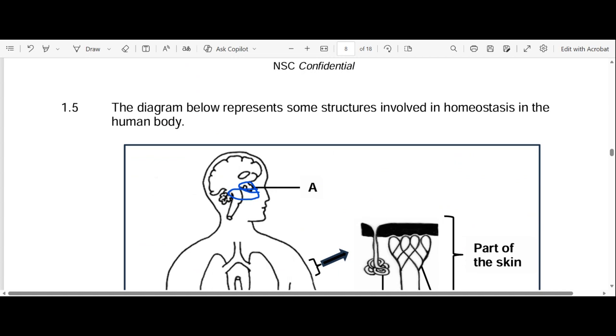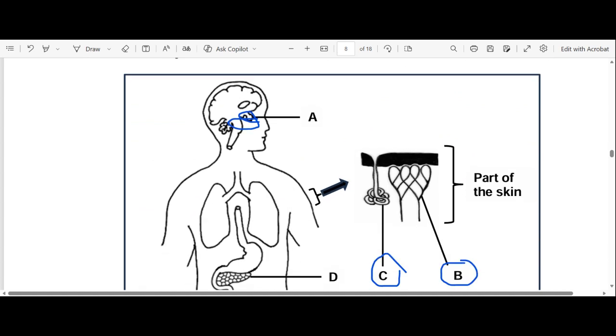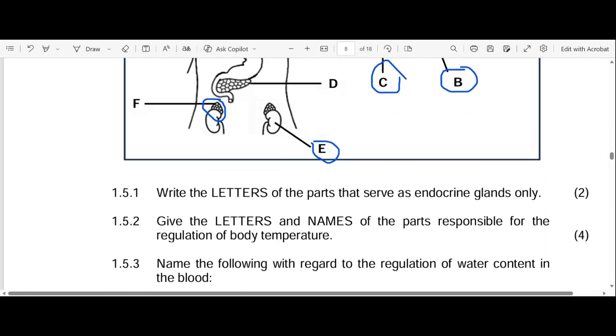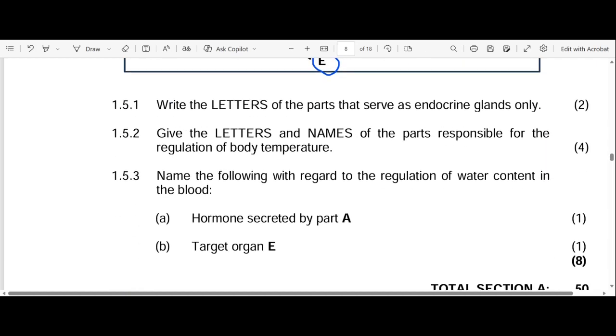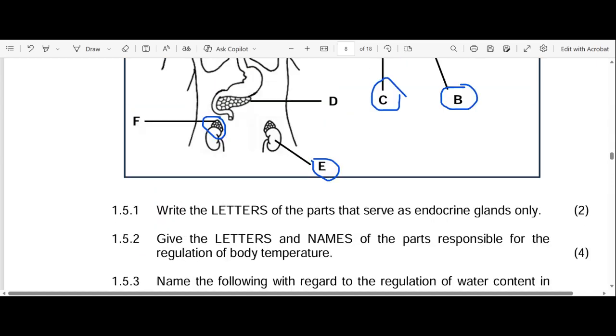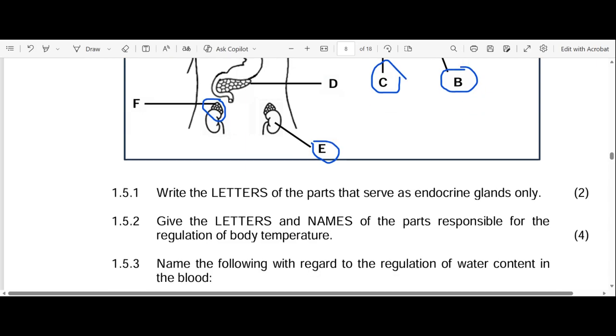And which hormone is secreted by the pituitary gland that deals with the water content in the body? We have the answer: ADH, or antidiuretic hormone. Target organ E. So target organ E becomes our kidney. So target organ E is the kidney.